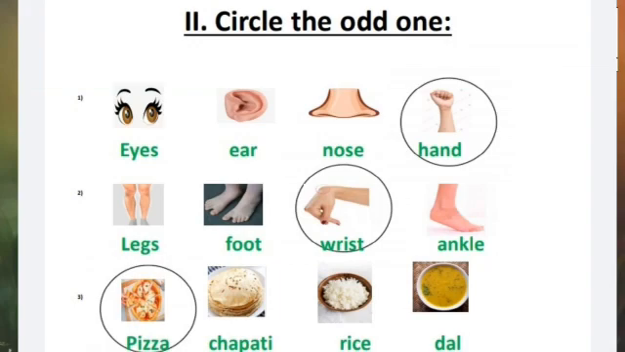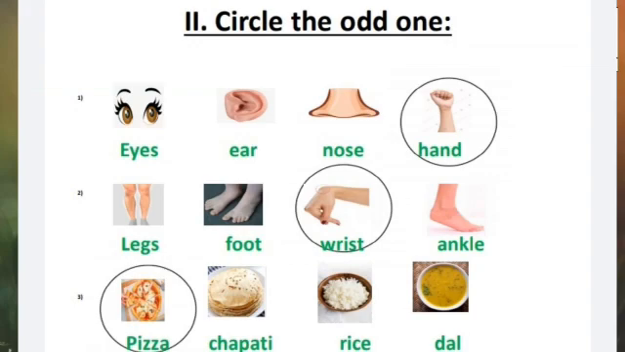Now you can identify or guess which is the odd one. Legs, foot, wrist or ankle. First of all, legs, foot and ankle, these are which body part? Legs. You know, legs, foot and ankle are parts of the leg. And wrist is a part of the hand. So which is the odd one? Wrist. Third one, pizza, chapati, rice, dal.